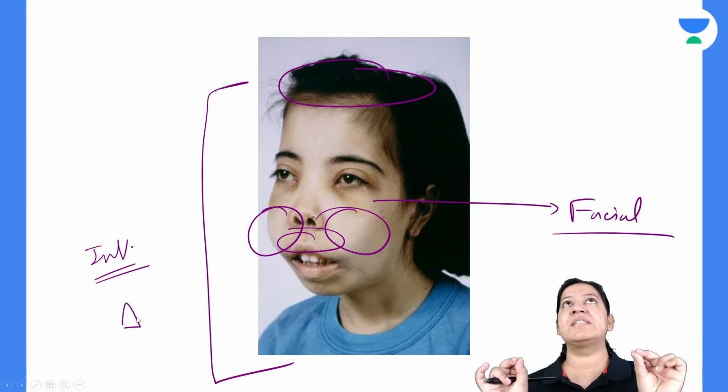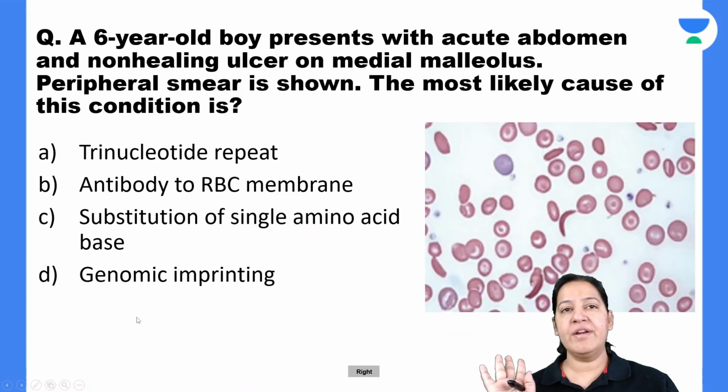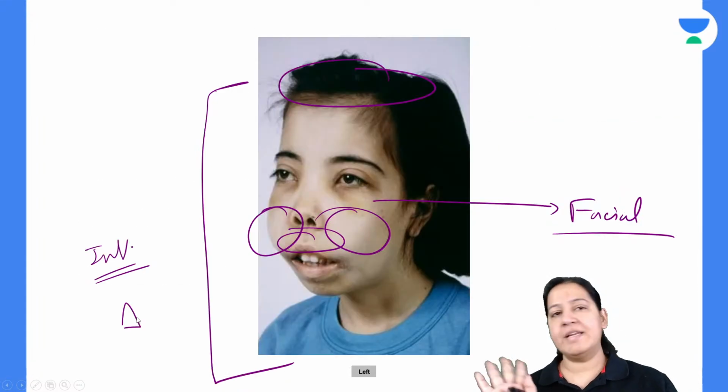The final investigation based on which we can give the diagnosis is hemoglobin electrophoresis. Everyone give me a thumbs up. Everyone. So that is about the thalassemia.